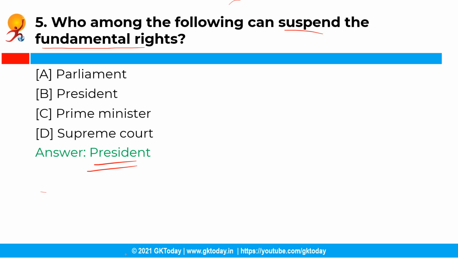See, during national emergencies, all the basic freedoms guaranteed by Article 19 automatically get suspended. And during emergency, the President can suspend all other fundamental rights also except Article 20, that is protection in respect of conviction for offences, and Article 21, that is protection of life and personal liberty. See, such suspension needs parliamentary approval also.